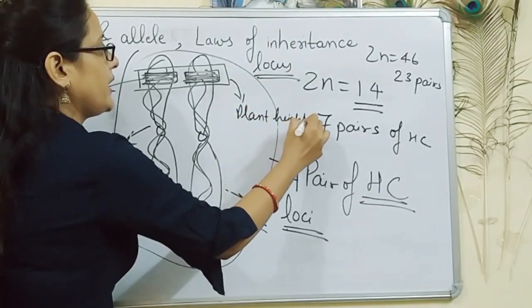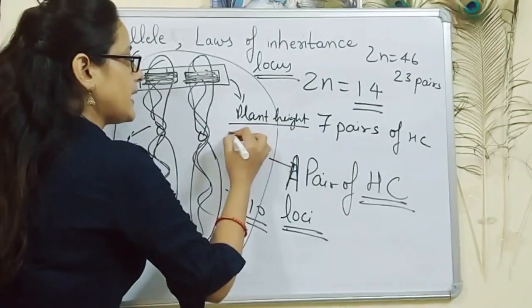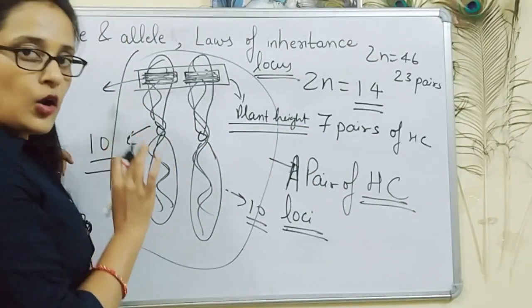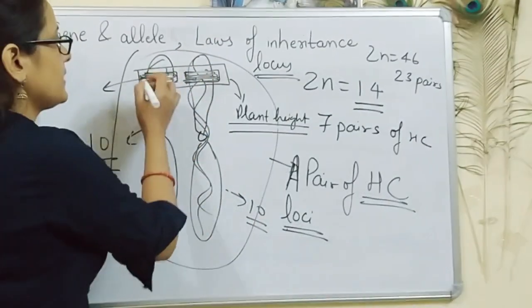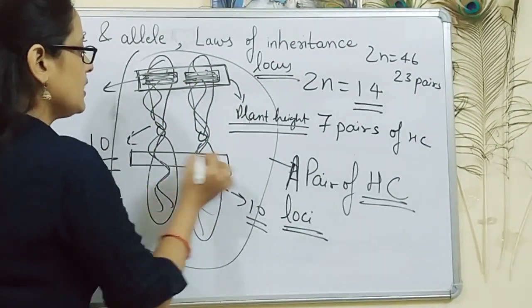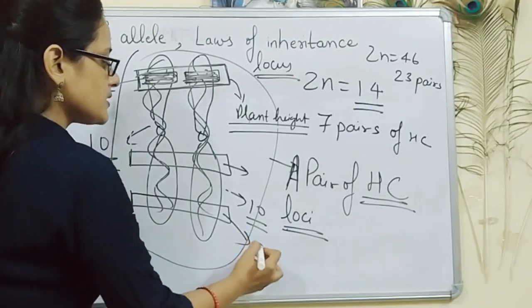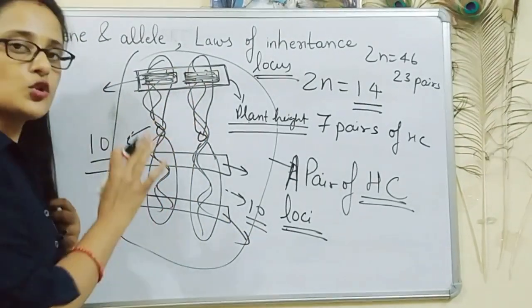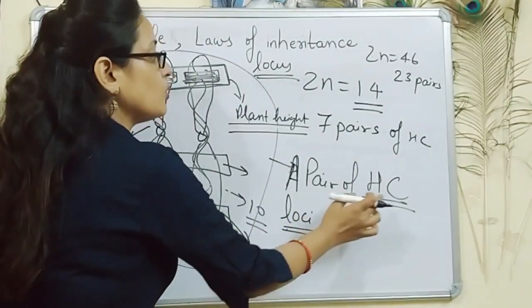So when the two chromosomes which will work for a similar character, they will be called as homologous chromosomes. These both chromosomes will work for similar characters. Suppose this is one loci which works for plant height. This is one loci which works for flower color. This is one loci which works for, suppose, seed shape. So these both are homologous to one another. These both chromosomes are called as a pair of homologous chromosomes.